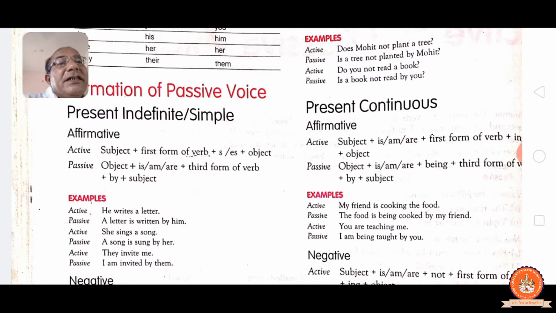My friend is cooking the food, the food is being cooked by my friend. If you want to change the sentence, passive in simple present tense: the food is cooked by my friend, simple present tense. The food is being cooked by my friend, present continuous tense. You are teaching me, I am being taught by you. See, both the sentences you have to turn into simple present tense. Then you teach me, simple present tense. I am taught by you, passive. And negative, it's present continuous. You are teaching me, I am being taught by you. In passive we have to add being.